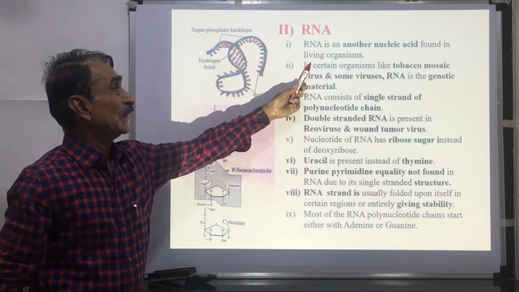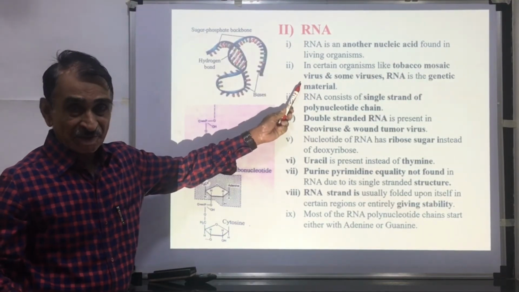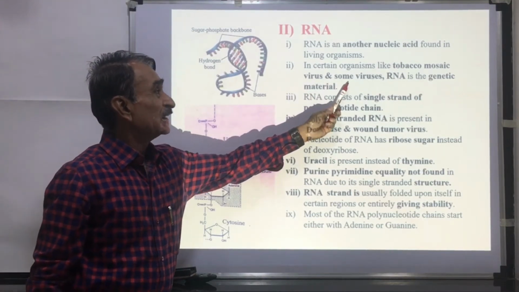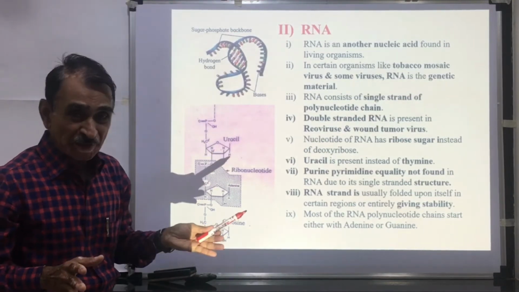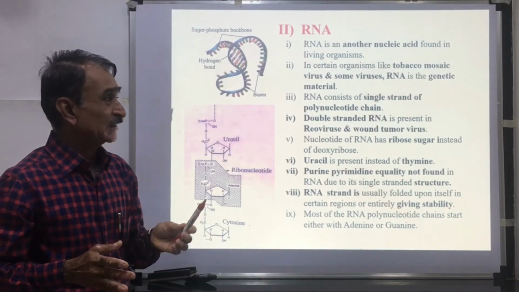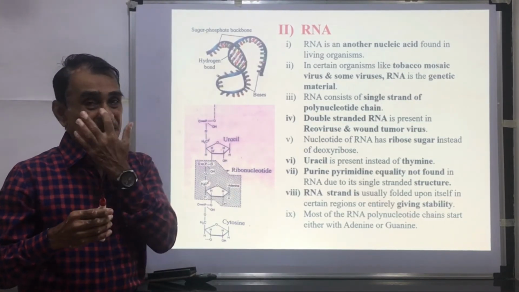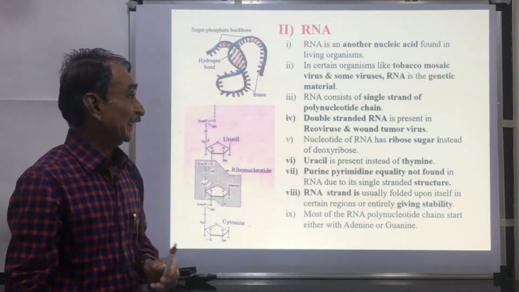RNA is another nucleic acid found in living organisms. In certain organisms, where does it occur? It is present in tobacco mosaic virus. In some viruses, RNA is the genetic material. In tobacco mosaic viruses and other viruses, RNA is the genetic material. Our COVID-19 or coronavirus contains RNA as a genetic material.